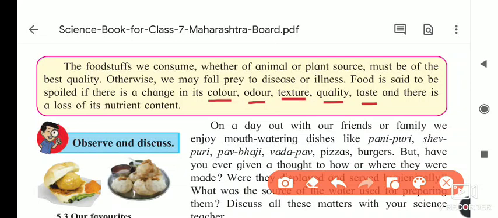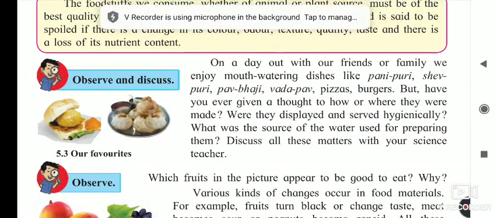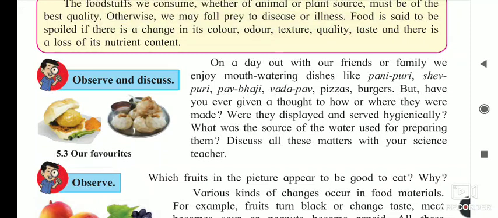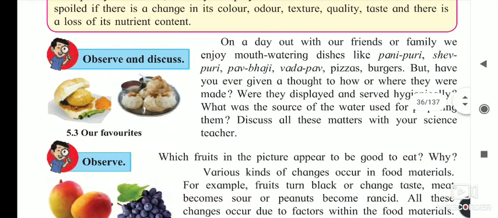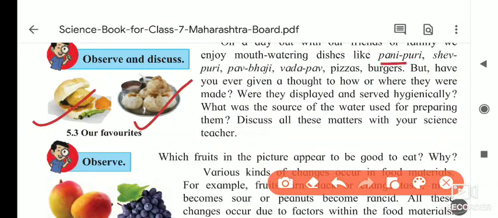The next point: on a day out with your friends or family, we enjoy mouth-watering dishes. Which are the mouth-watering dishes? Yes, pani puri and vada pav. These things we like very much. Here we have pani puri, shev puri, pav bhaji, vada pav, pizzas, burgers, which we ate with our family.